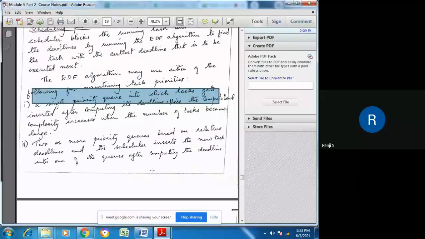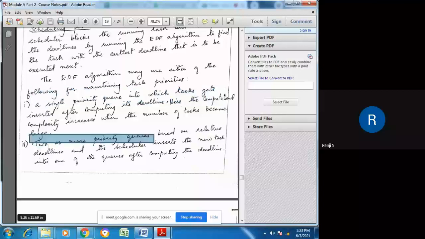The disadvantage is that as the number of tasks increases, the complexity also increases, since it is maintaining a single queue. Another method is that two or more priority queues can be used based on the deadline.